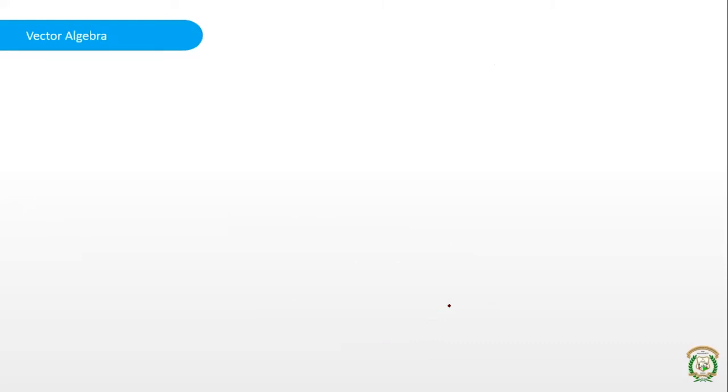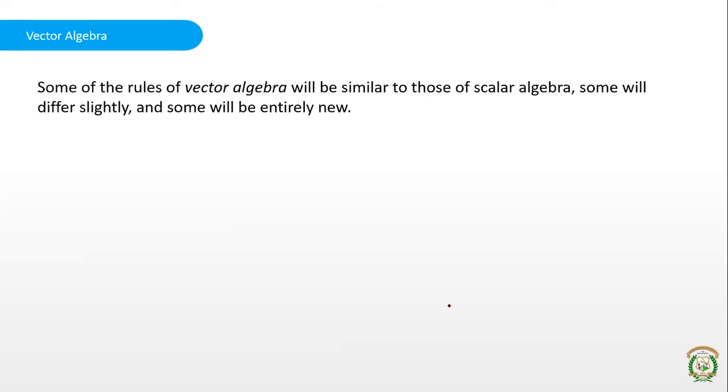Next we have vector algebra. Similar to what we have done in normal algebra or scalar algebra, we have vector algebra. That is, we have different operations: vector arithmetic, vector algebra, and vector calculus. Some of the rules for these are similar to what we have seen in scalars, but some are different. And some new things also we are going to see. So first we will see addition of vectors, addition of two or more vectors.